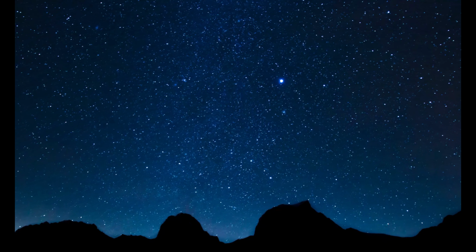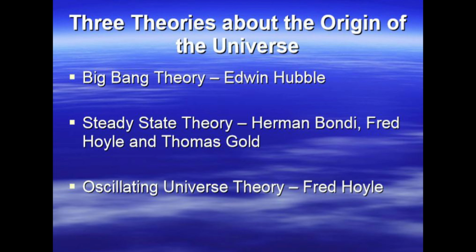Let's look at 3 theories that have been formulated to explain the origin of the universe. 1. Big Bang Theory. 2. Steady-state theory. 3. Oscillating theory. Big Bang Theory. The Big Bang is a scientific theory about how the universe started and then made the stars and galaxies we see today.